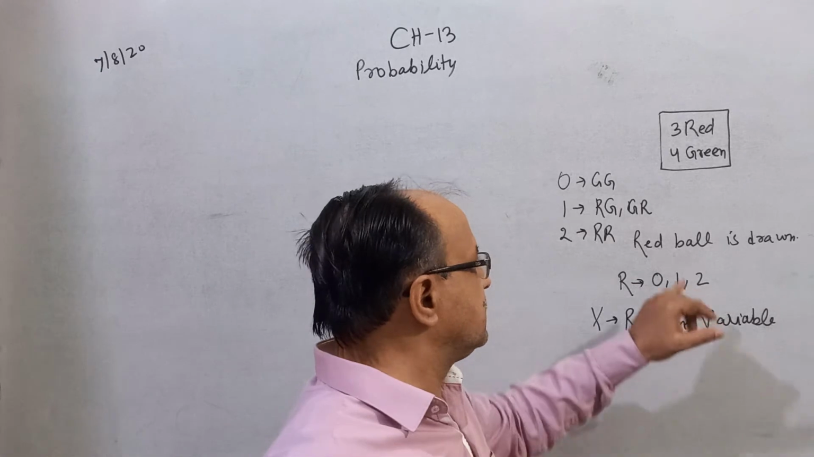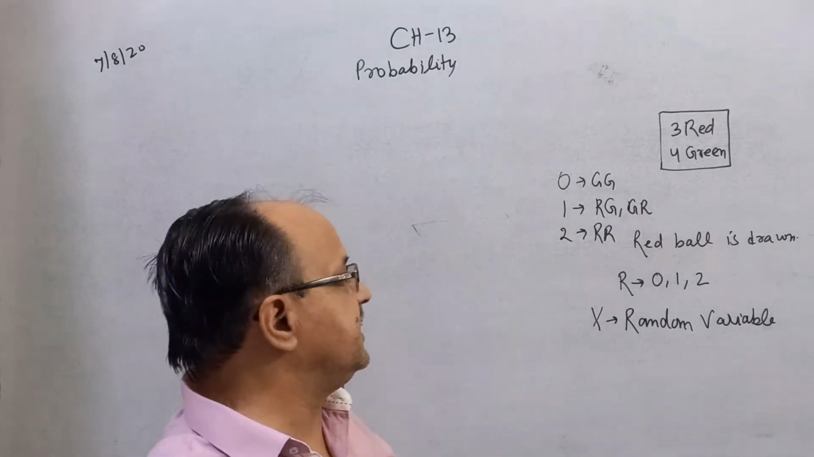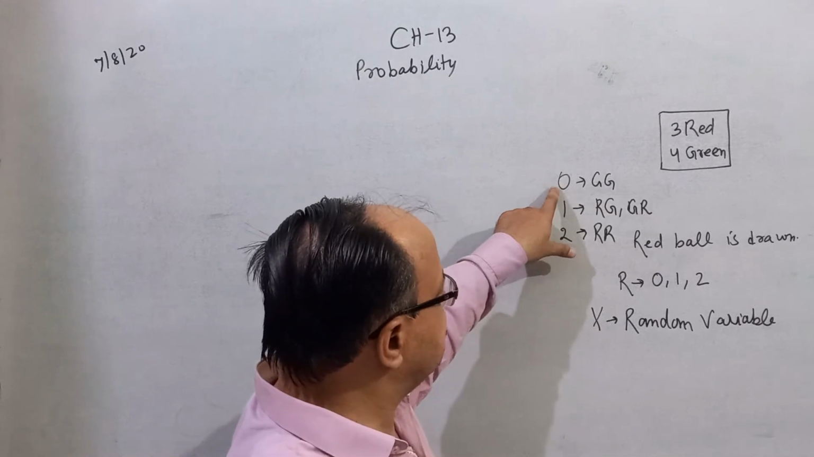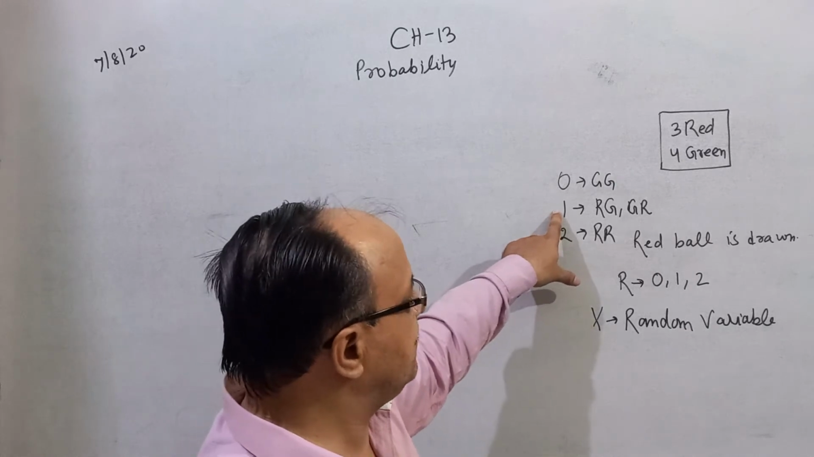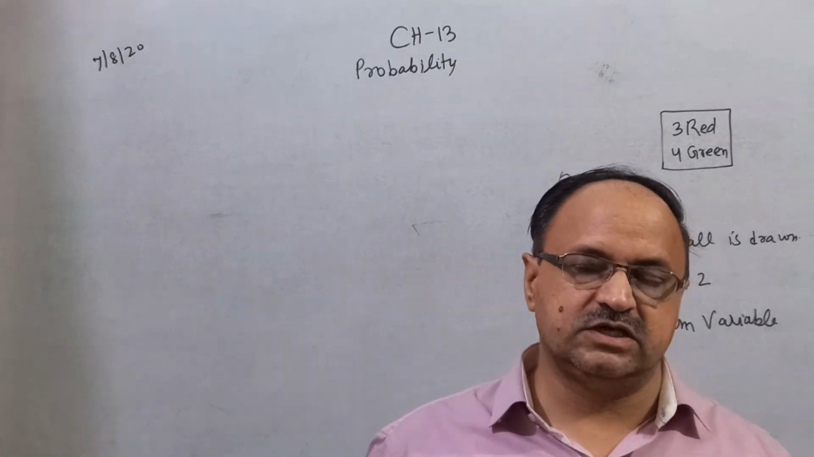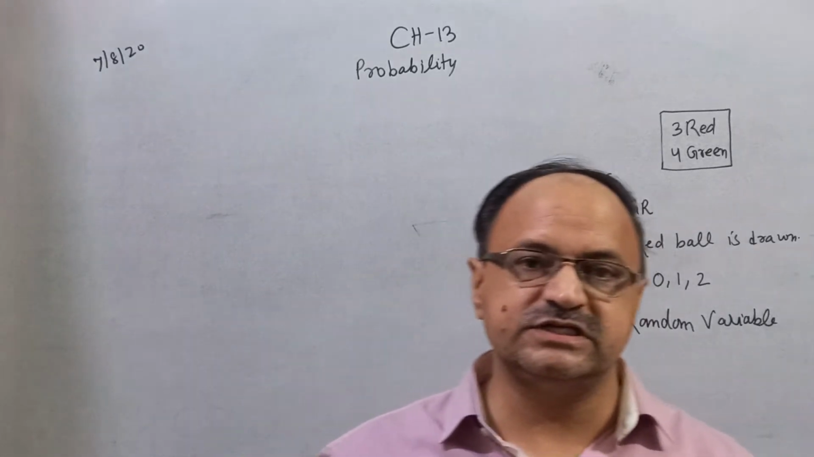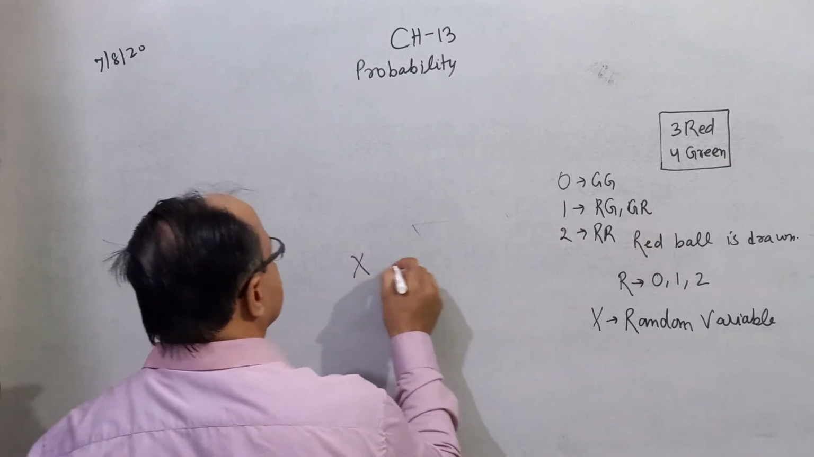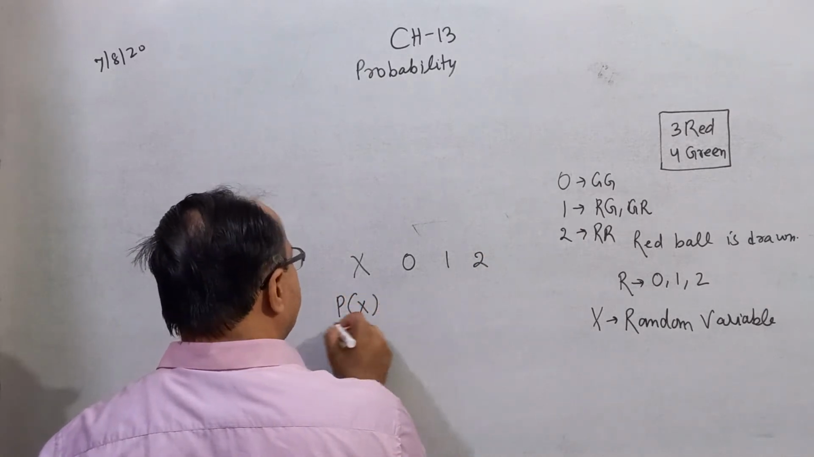X means the number of red balls drawn. If you want to draw 2 balls from this bag, there are 3 possibilities. It may be possible that both balls are green. It is possible that one will be red and one will be green, and the third possibility, both balls are red. Right? So this is called the random variable of the experiment. And the probability distribution means 0, 1, 2, and the probability of these values of the random variable.